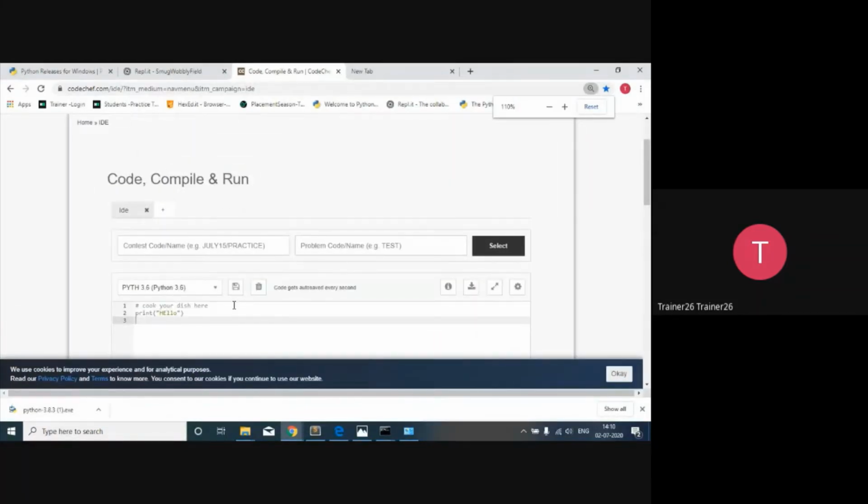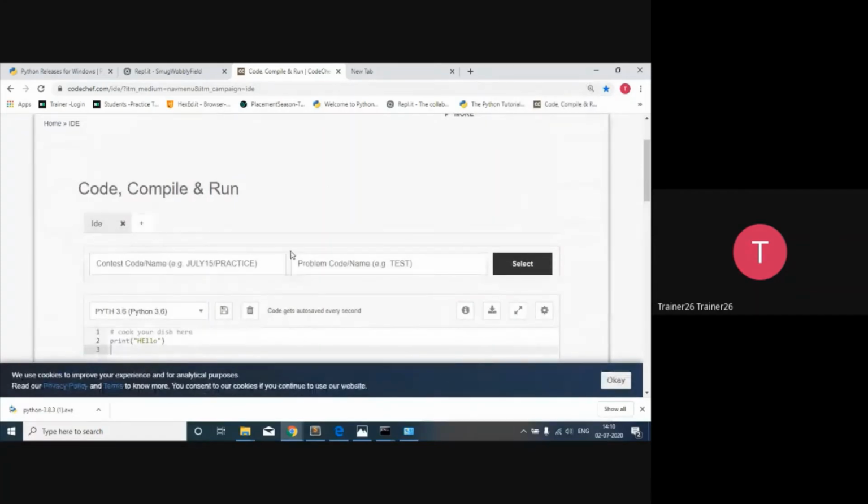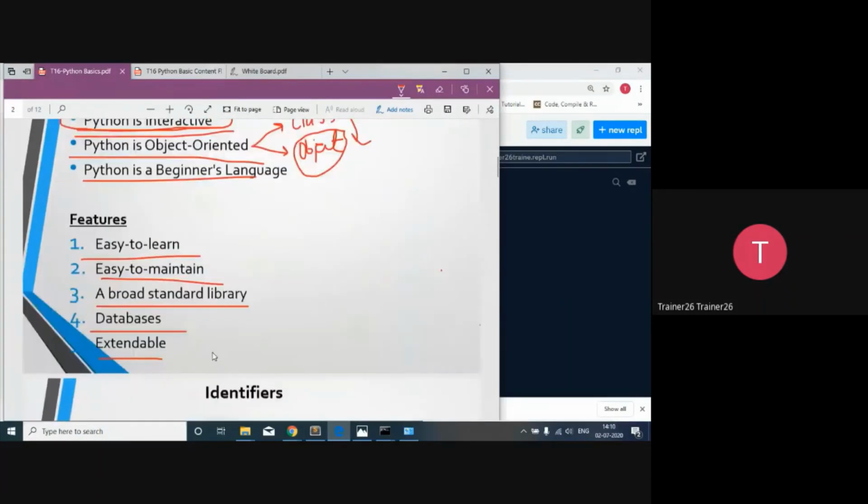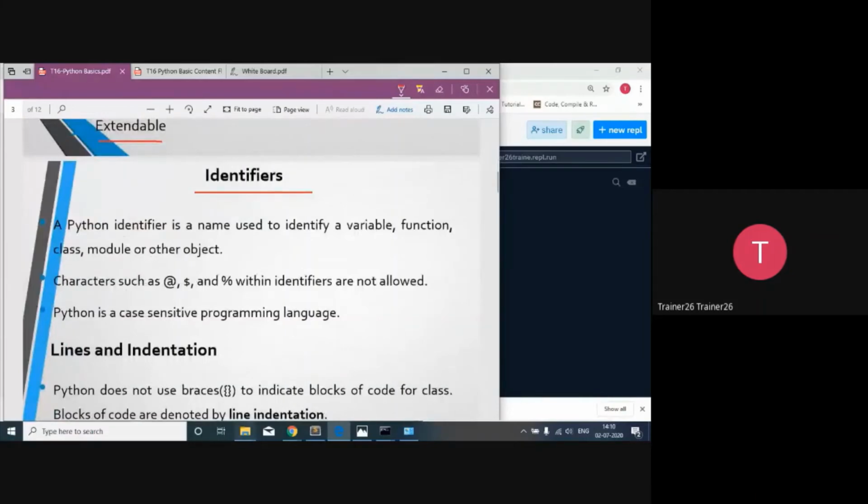So this is also a compiler you can use, and many more online compilers are available for Python programming. So hopefully till this point, the things are clear. Let's move ahead with the first fundamental regarding the identifier.